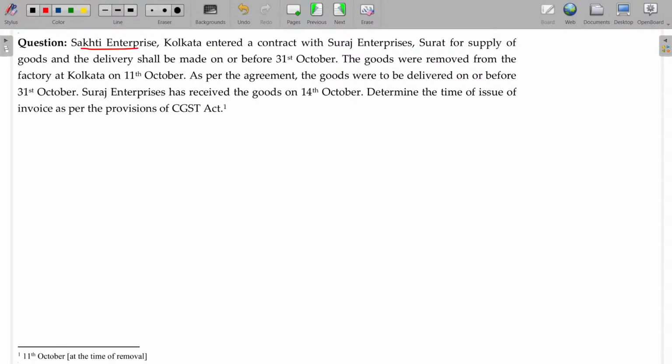Sakti Enterprises, Kolkata, entered into a contract with Suraj Enterprises, Sakti to Suraj, for supply of goods, and delivery shall be made on or before 31st October. This is only the contract date. The goods were removed from the factory at Kolkata on 11th October, the removal date being 11th October.